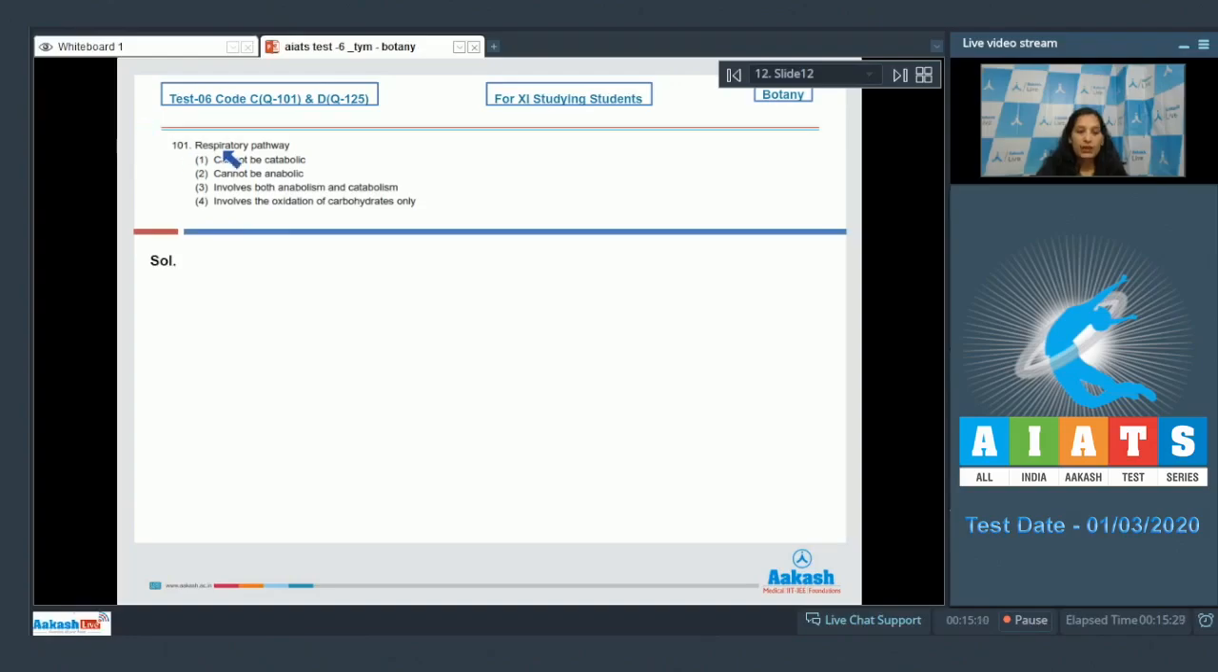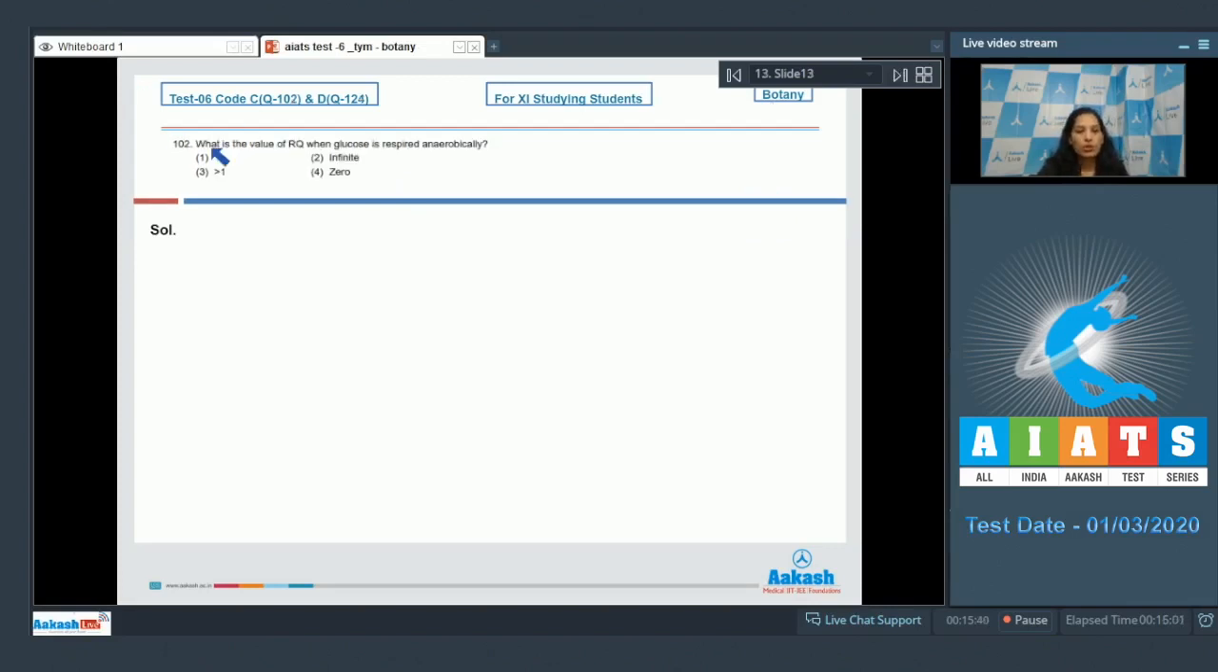Question number 101. Respiratory pathway cannot be catabolic? It is catabolic. Cannot be anabolic? It is anabolic too, because there is synthesis of many intermediates throughout the pathway. Third, involves both anabolism and catabolism. True. Involves the oxidation of carbohydrates only? No, there can be oxidation of fats, proteins too. So the correct option for the given question is option number 3. Let's move to the next question.